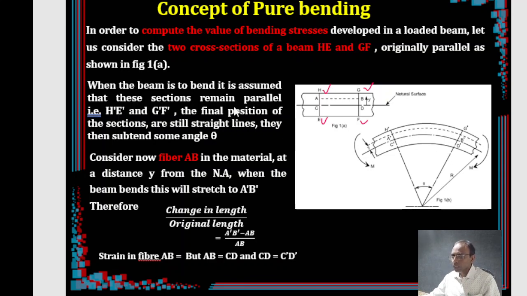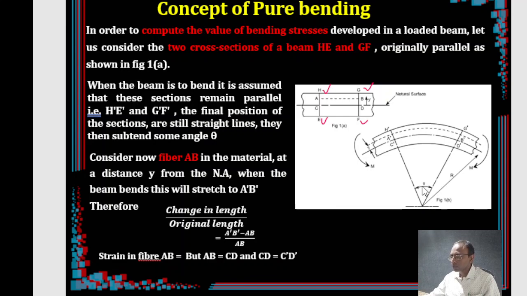So that's what he is saying, remain parallel. H dash E dash and G dash F dash, just as HE and GF are parallel before bending, even after bending also H dash E dash and G dash F dash remain parallel to each other, right? So in the process, once it is bent in the form of an arc, you can connect that part of the beam through radial lines to its center.